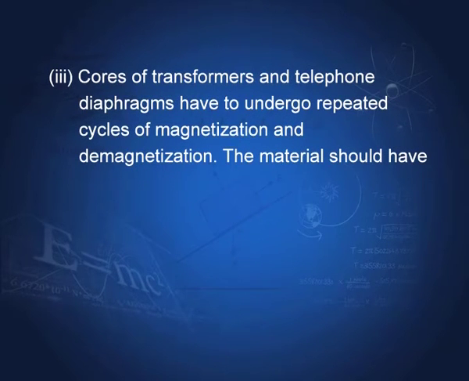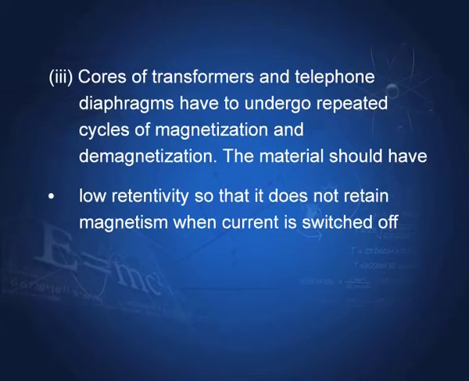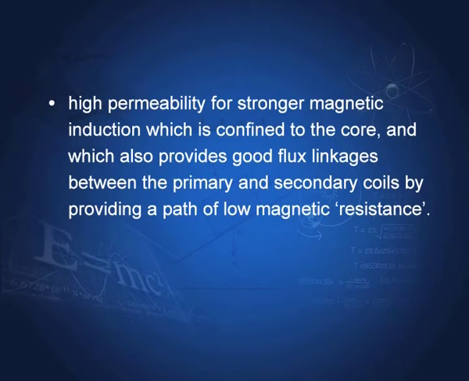Cores of transformers and telephone diaphragms have to undergo repeated cycles of magnetization, because they are subjected to varying magnetic fields. So, for them we need low retentivity, so that the core does not retain magnetism when current is switched off, and low hysteresis loss to save energy, and high permeability for stronger magnetic induction, which is confined to the core, and which also provides good flux linkages between the primary and the secondary coils by providing a path of low magnetic resistance.